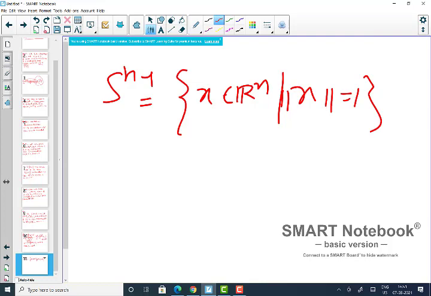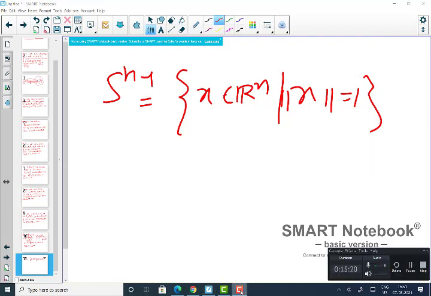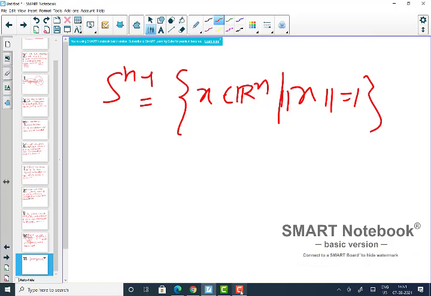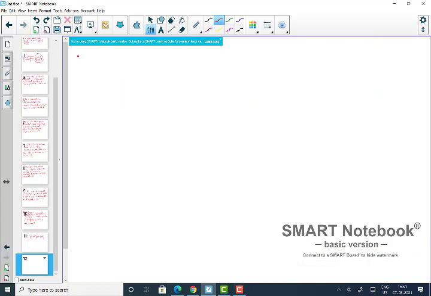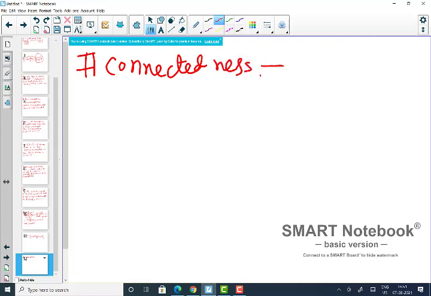Now the other question one should ask is what about the converse, that if a space is connected, can you say something about path connectedness? The answer is no, this is not true. So the converse is not true.